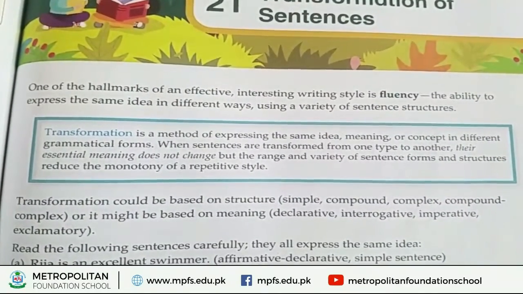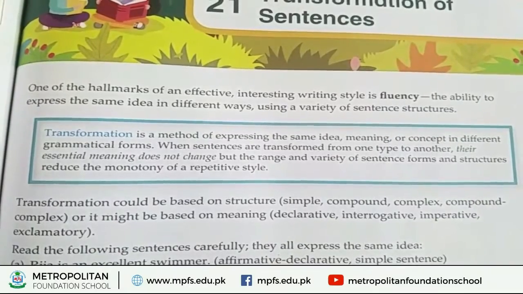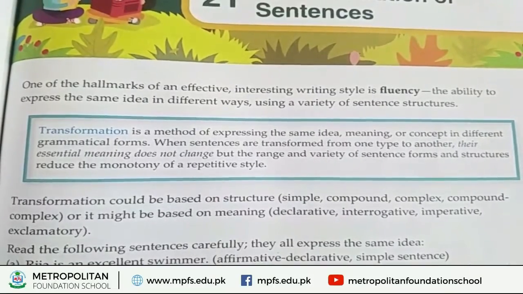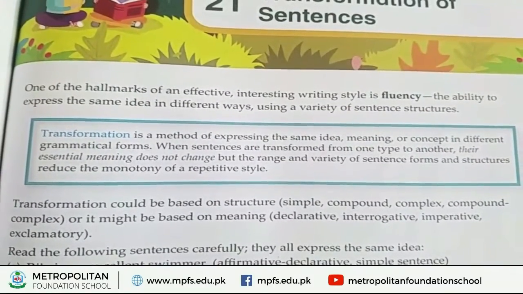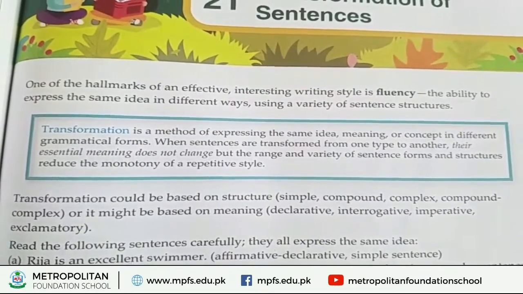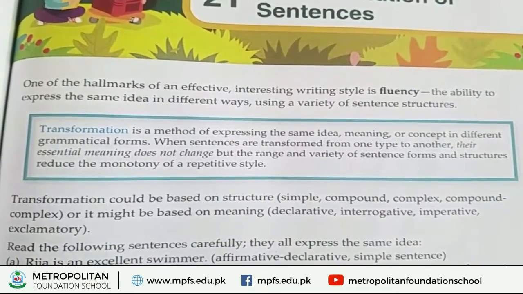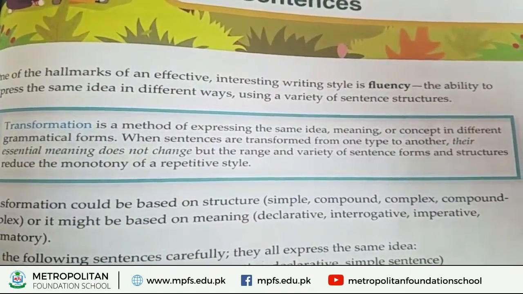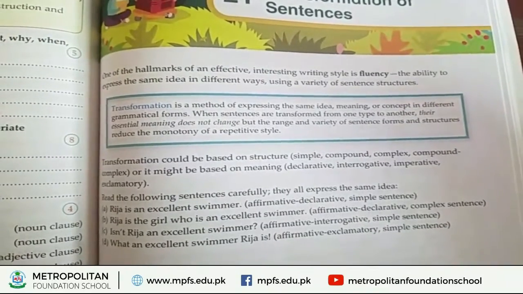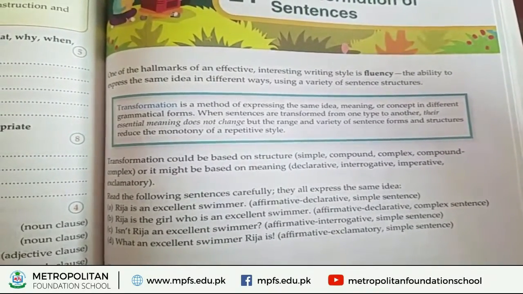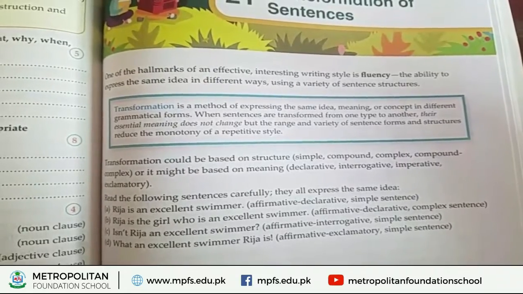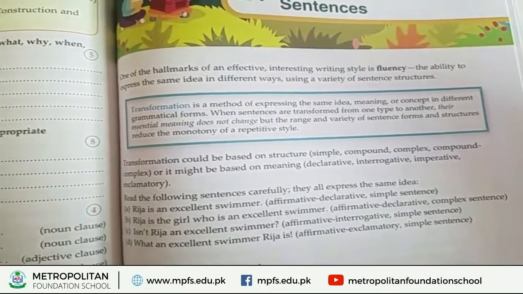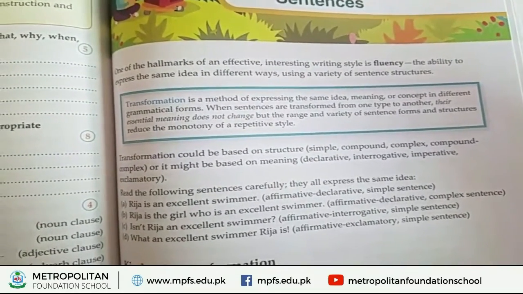When sentences are transformed from one type to another, their essential meaning does not change, but the range and variety of sentence forms and structures reduce the monotony of a repetitive style. Transformation is the method of expressing the ideas and concept meaning in different grammatical forms.